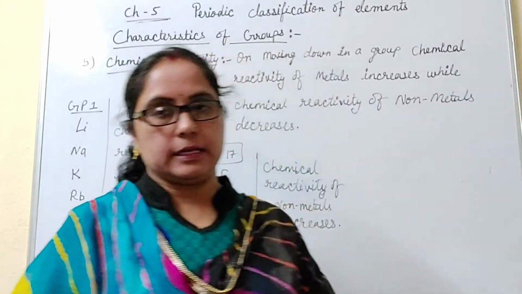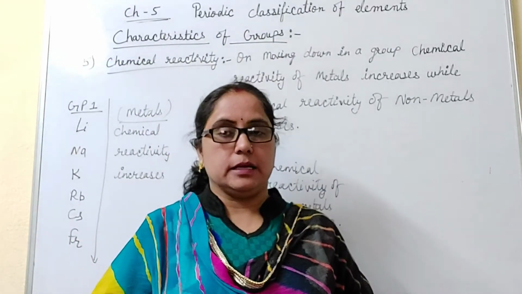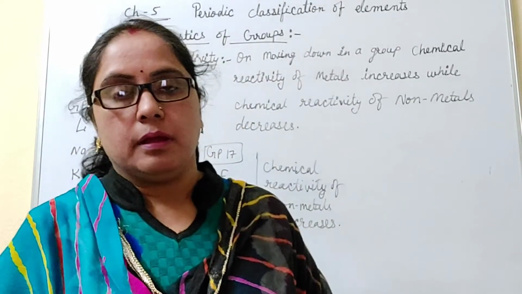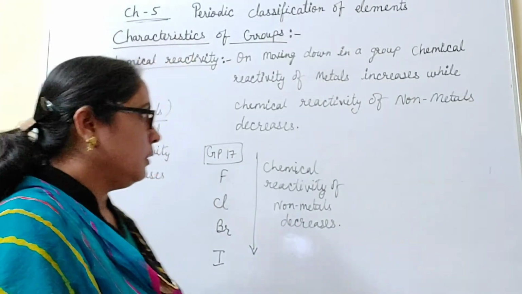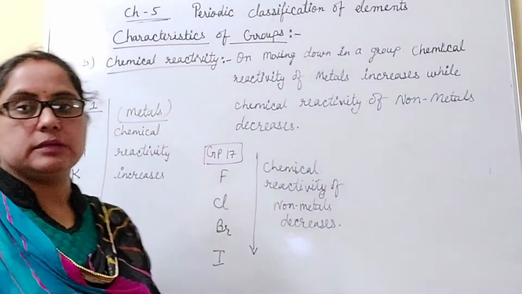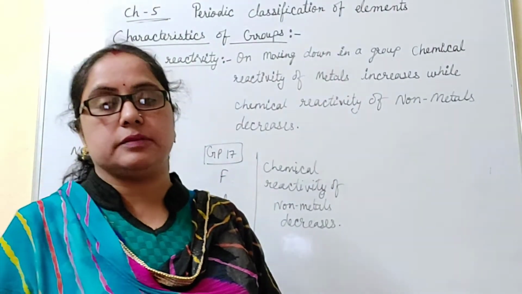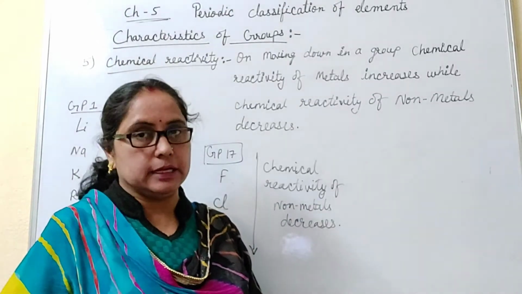Next is chemical reactivity. Chemical reactivity is related to valency, and when we move in a group from top to bottom, the chemical reactivity of metals increases while the chemical reactivity of non-metals decreases.